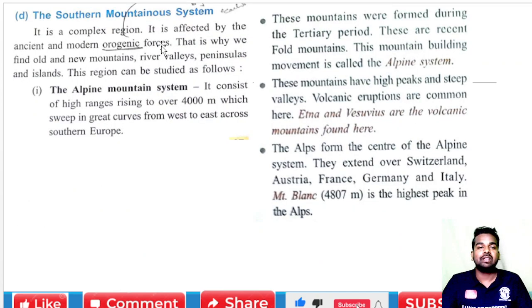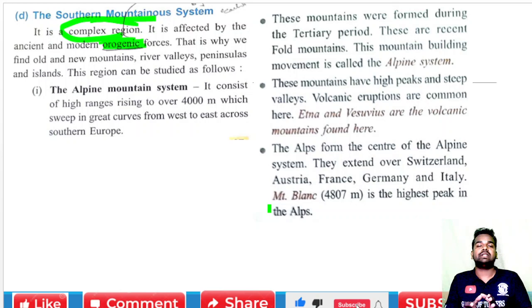Now, next one is the southern mountain system. It is a complex region. Why? Because it is affected by the ancient and the most modern orogenic forces. What are orogenic forces? The orogenic process is a process in which mountains are formed by the compression of tectonic plates.